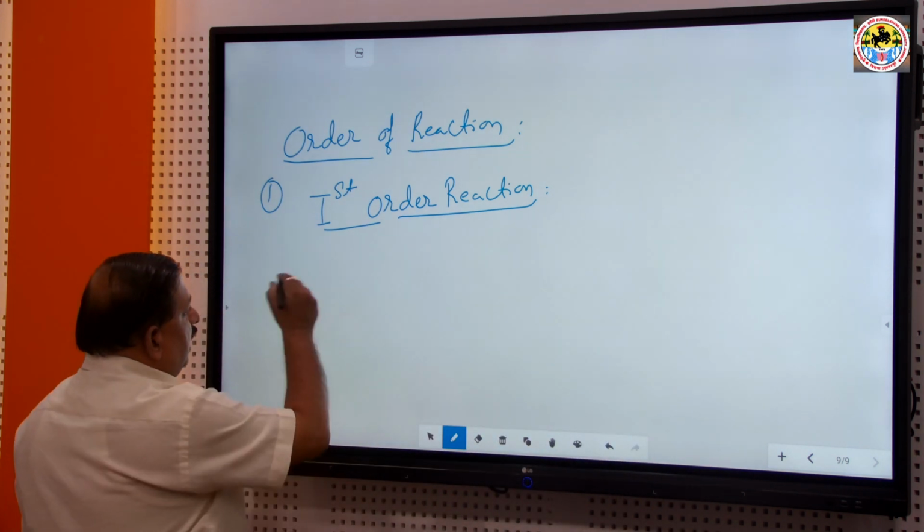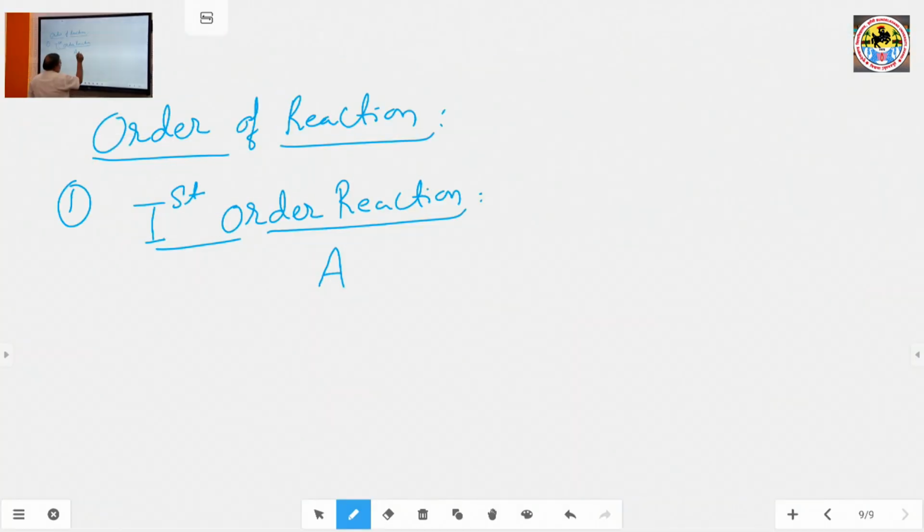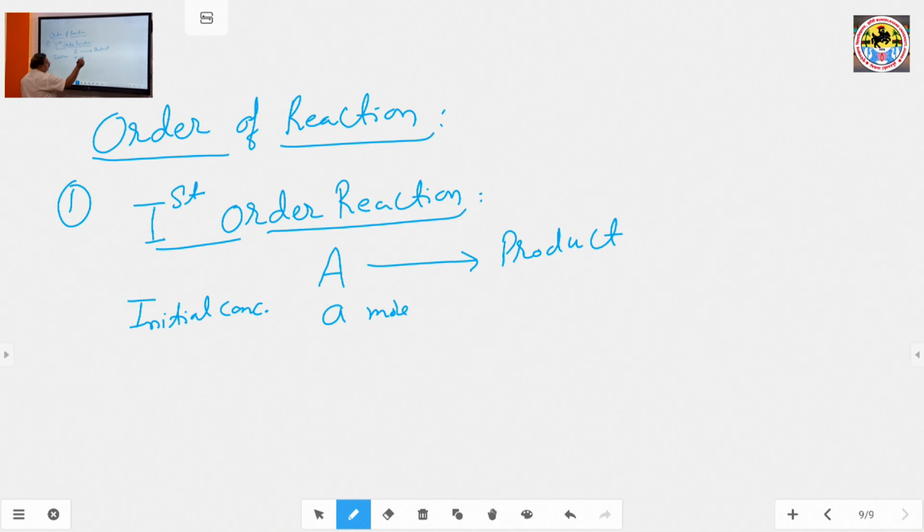For example, I am considering a reaction where reactant A converts into product. The initial concentration of the reactant A is a moles, and the product is 0.